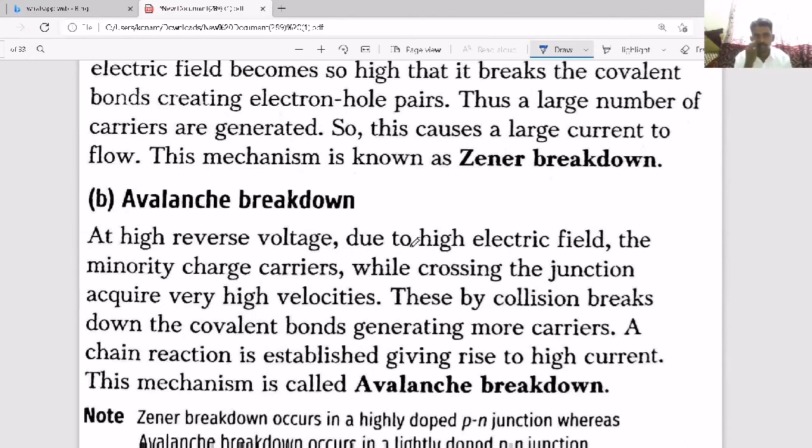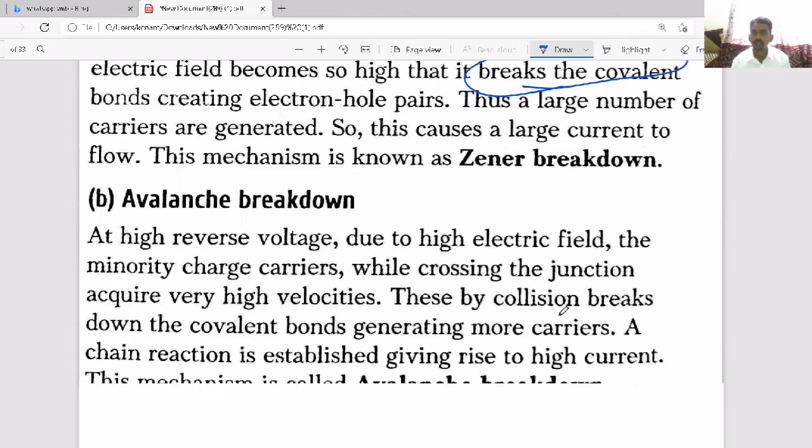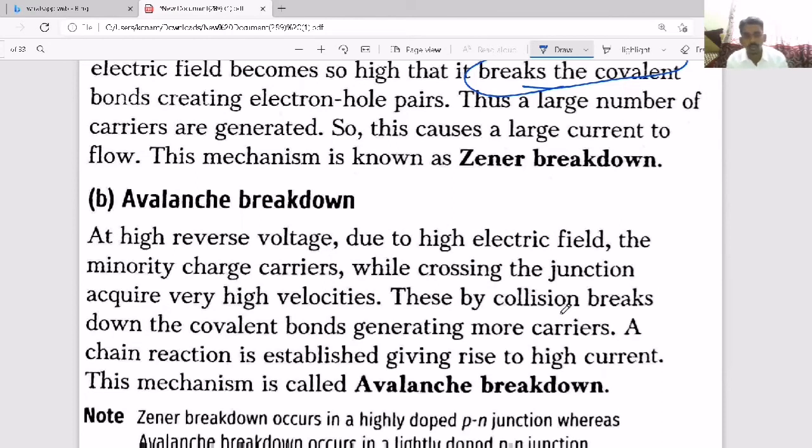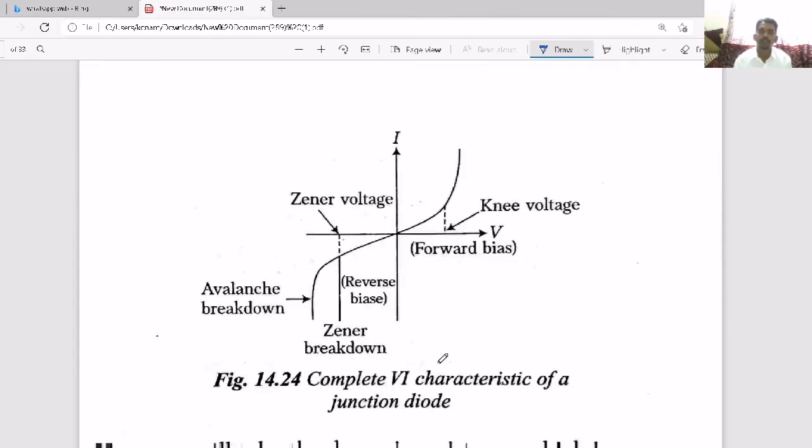So there are two types: one is avalanche breakdown and another one is Zener breakdown. Zener breakdown means, as I said, when the voltage increases, the electron-hole pair is created because of the breaking of the covalent bond. But avalanche breakdown means the collision of fast moving electrons with the atoms. So that is the difference between Zener breakdown and avalanche breakdown. That is what they are showing graphically. One voltage is called Zener voltage, another voltage is called avalanche voltage or avalanche breakdown.